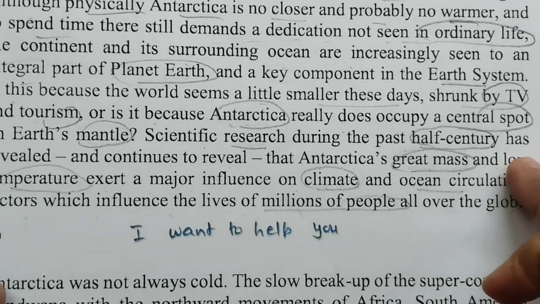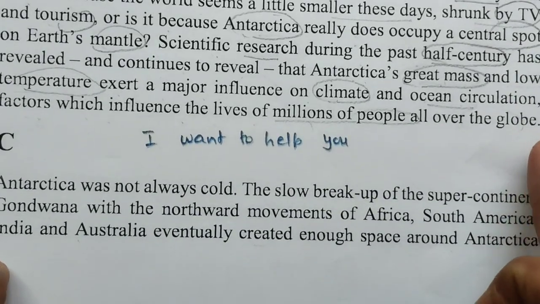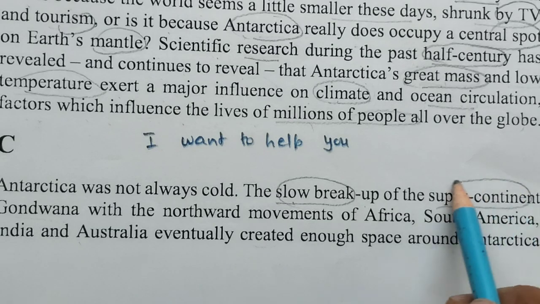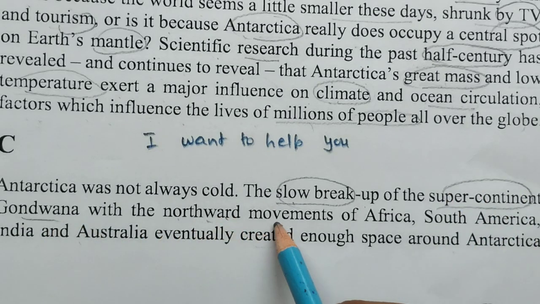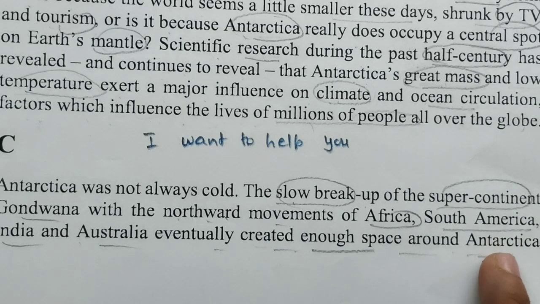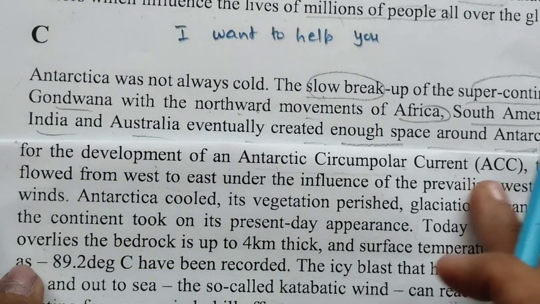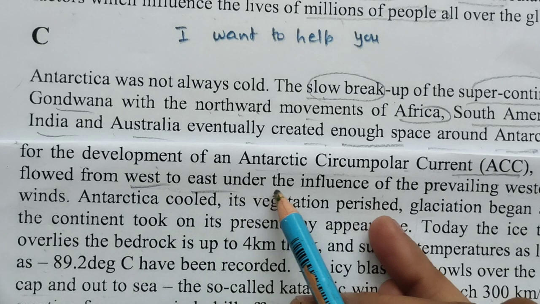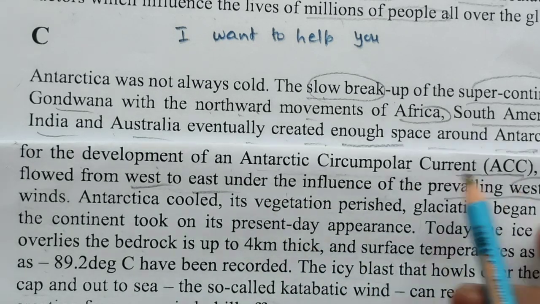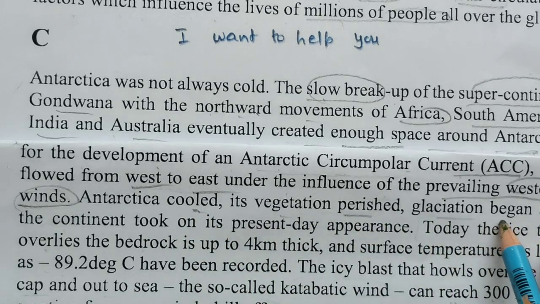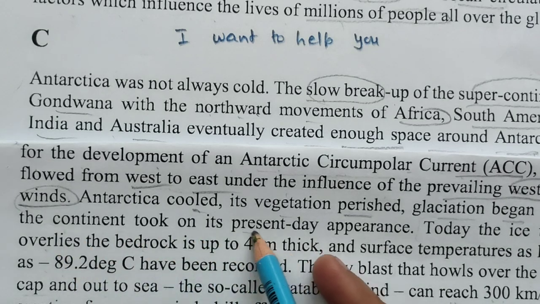So let's read C paragraph. Antarctica was always cold. The slow breakup of the supercontinent Gondwana, with the northward movements of Africa, South America, India and Australia, eventually created enough space around Antarctica for the development of the ACC, which flowed from west to east under the influence of the prevailing westerly winds. Antarctica cooled, its vegetation perished, glaciation began, and the continent took on its present-day appearance.